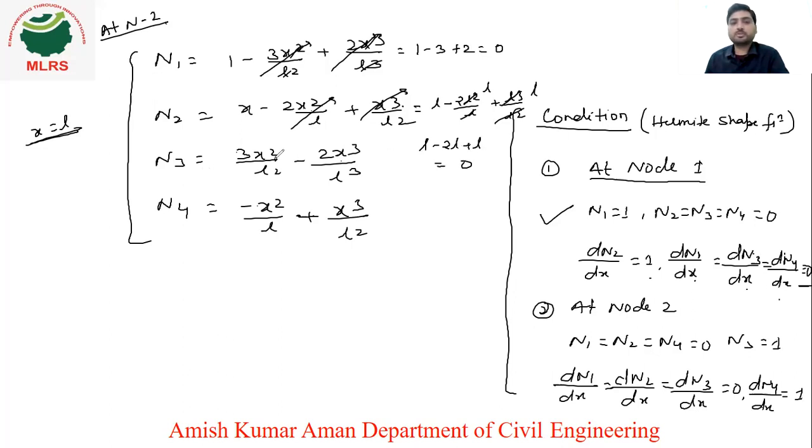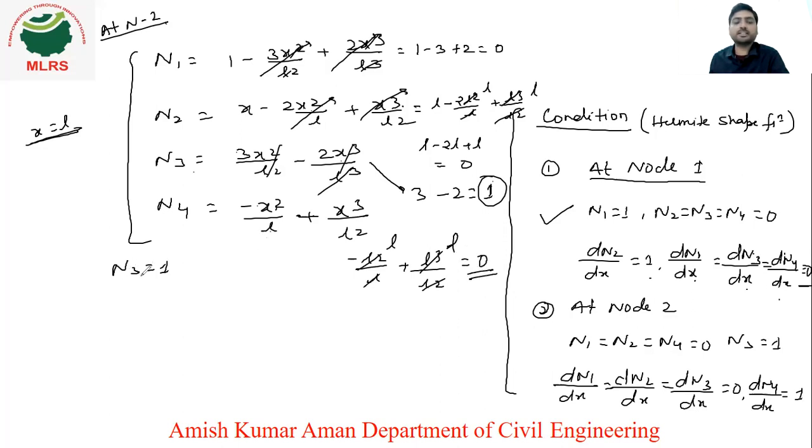Coming to this third one, if you put L here, so L square cancels, 3, minus L cube cancels, minus 2. So the value becomes 1. So you can see here N3 value is 1, N1, N2 is 0. Now coming to N4, if you put here minus L square upon L, so minus L square upon L plus L cube upon L square. So cancel it, this will be minus L and this will be L plus L. So the value will become 0. So except N3 is equal to 1, everything is 0, N1, N2 and N4 is 0. Similarly, if you check for this condition, you will get the same.